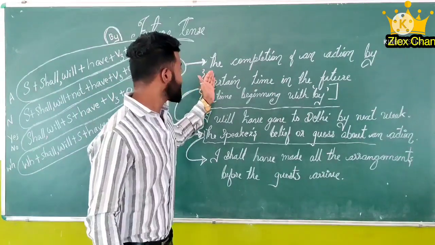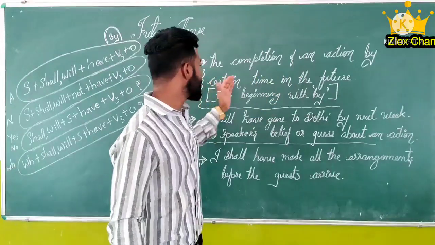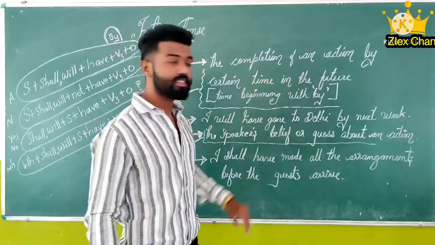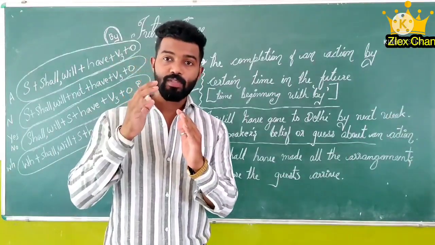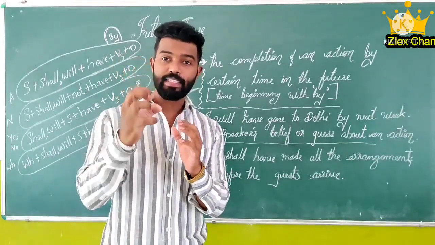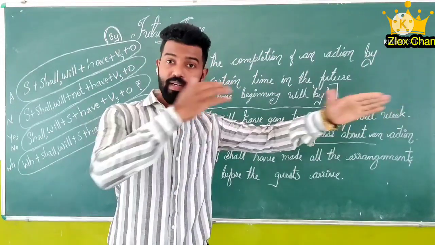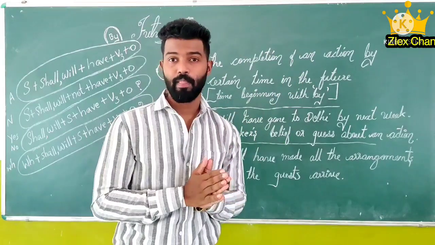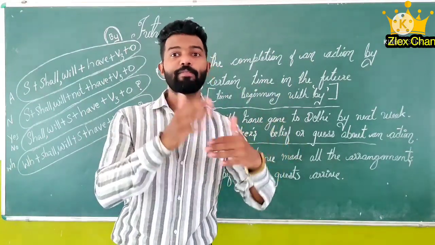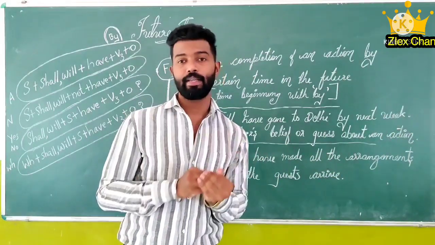First, the completion of an action by a certain time in the future, which means actions that are going to be completed in the future, not now, but it will be finishing in the future. Already planned, that will be finishing in the future in a definite time.